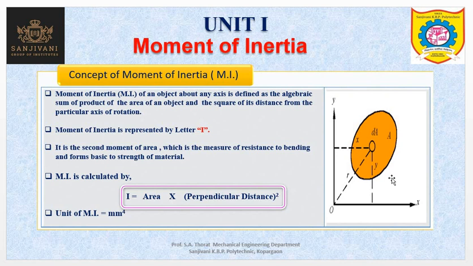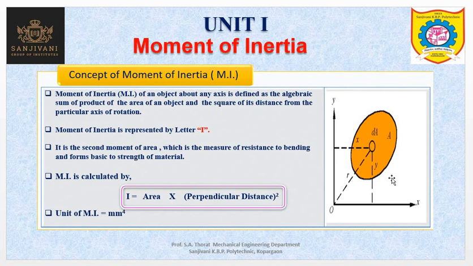Moment of inertia is the second moment of area, which is the measure of resistance to bending and forms the basics of strength of material. In physics too, moment of inertia is the measure of resistance to rotational acceleration.